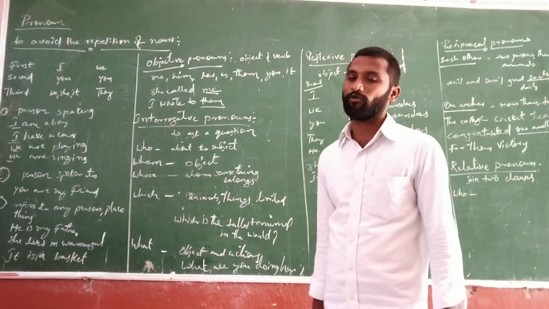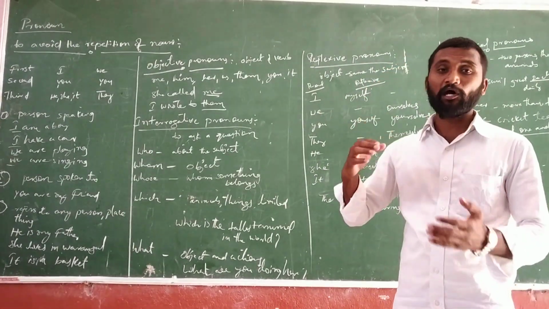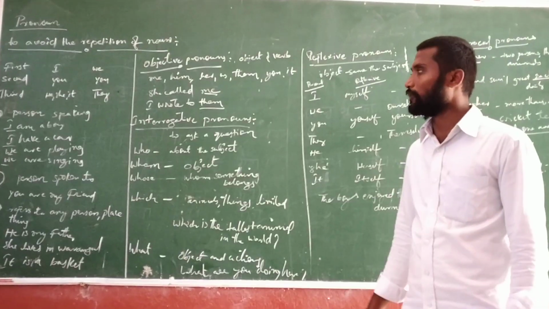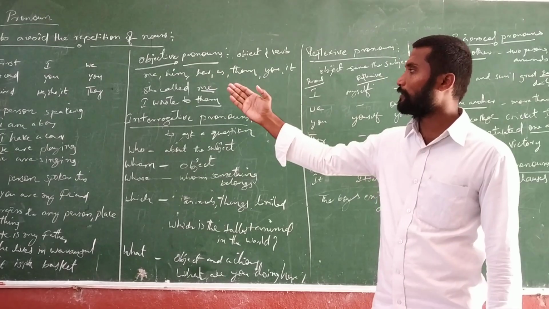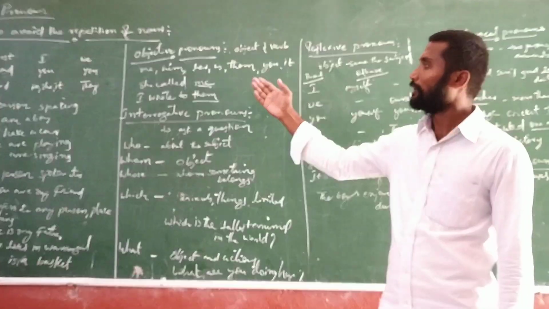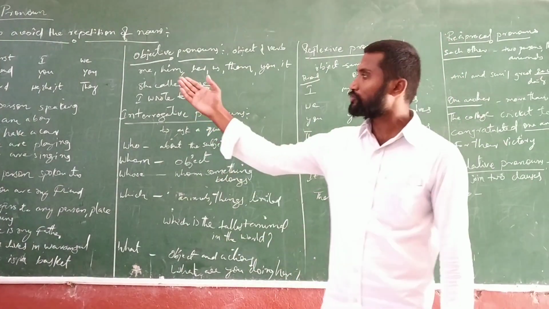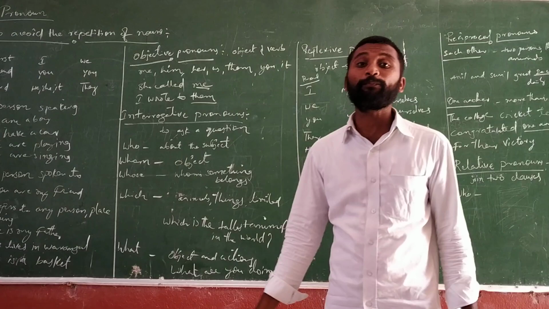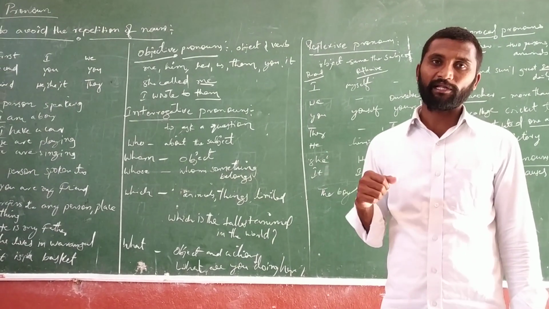Next, objective pronouns. Coming to objective pronouns, it is the object of a verb. For example, me, him, her, hers, them, you, it. All these are objective pronouns. We see these pronouns in the place of the object at the end of the sentences.